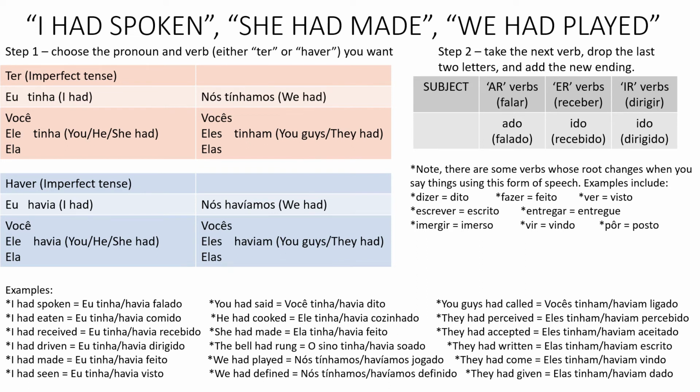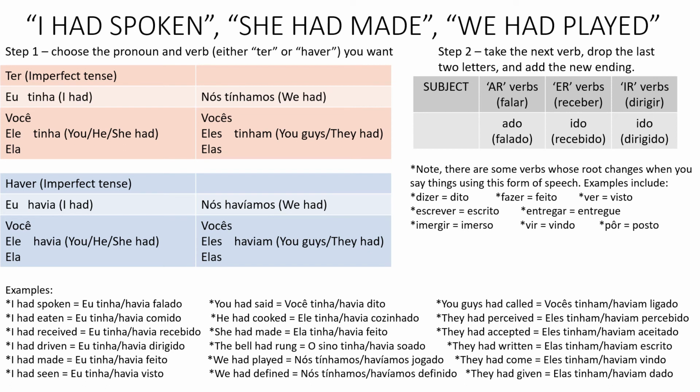Again, no gender number agreement. It's just if it's an AR verb, it ends in ADO. If it's an ER or IR verb, it ends in IDO. Pretty simple. A little bit easier than the last video we went over, but it's just a matter of what you want to say. In the last video, it was, I was taken, the letter was written. We're using the verb ser, right? So it was, or I was, or we were.